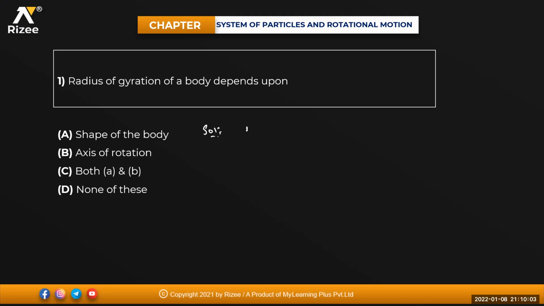Radius of gyration: I is equal to m into k square. So k square is equal to I divided by m. That means k will be equal to the square root of I divided by m. So radius of gyration will depend upon the moment of inertia, mass of the body, and also the axis of rotation. When it depends on the mass, it also depends upon the shape. So it depends on the shape of the body and also the axis of rotation. So both A and B will be the answer.